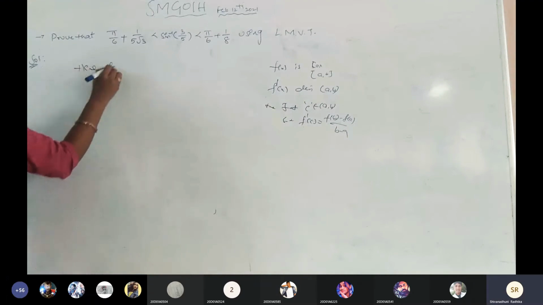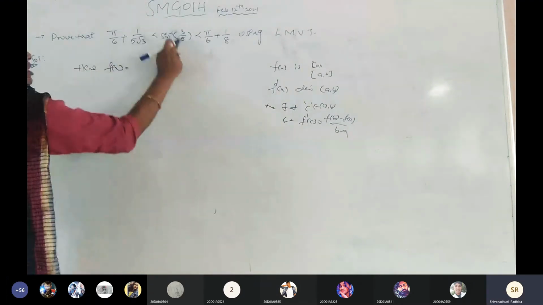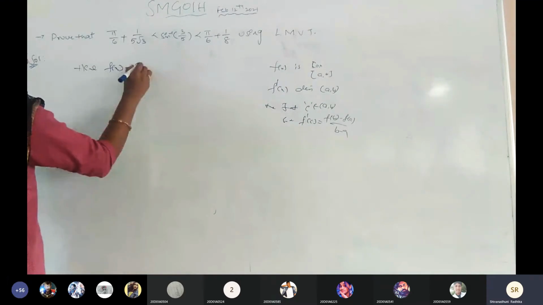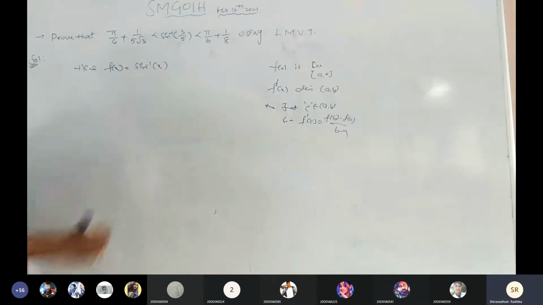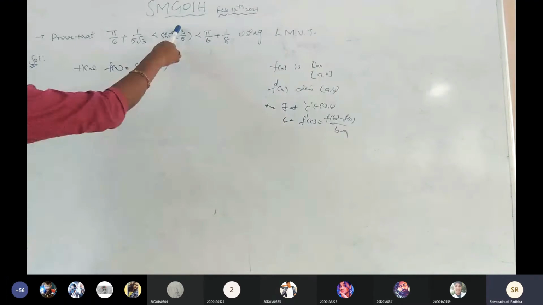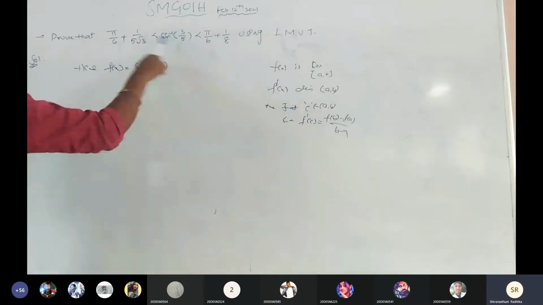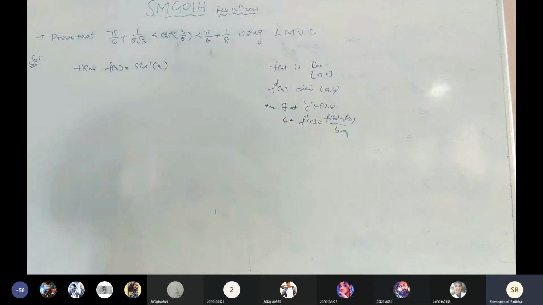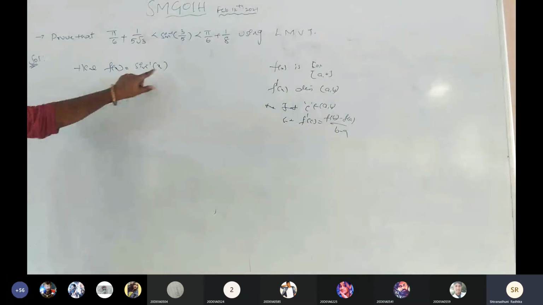Here, f of x equals sine inverse of 3 by 5. I am going to take sine inverse, and in the place of 3 by 5, the middle term in the given inequality, I am going to take x. So f of x equals sine inverse of x. Is it clear?